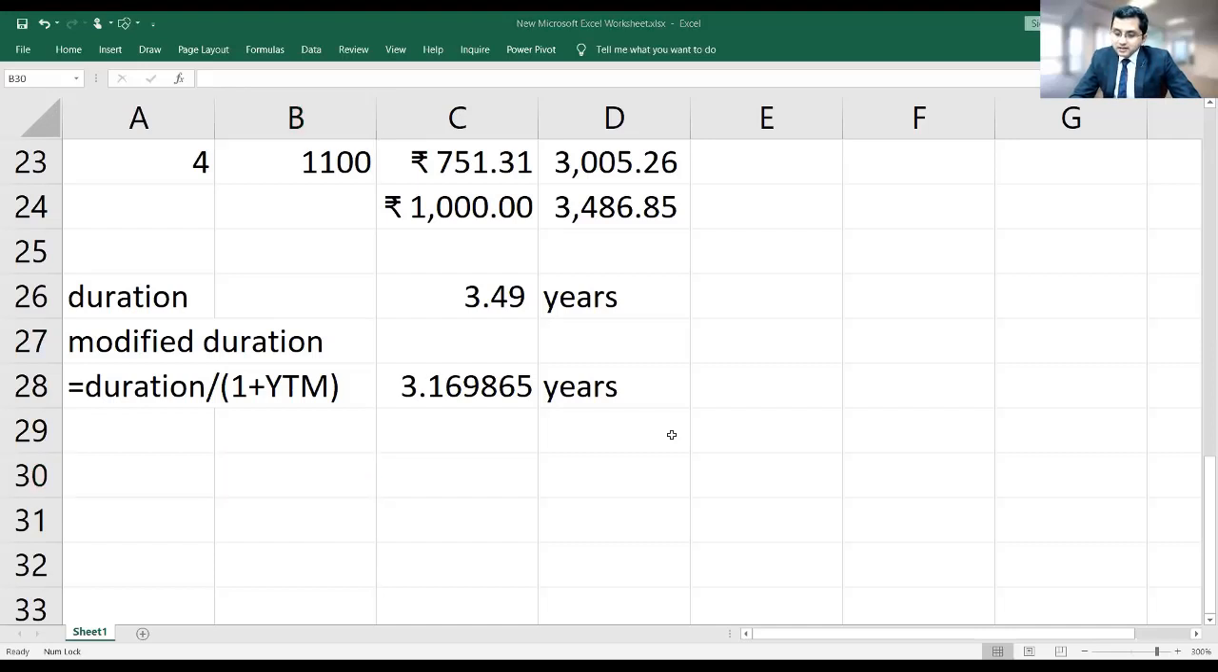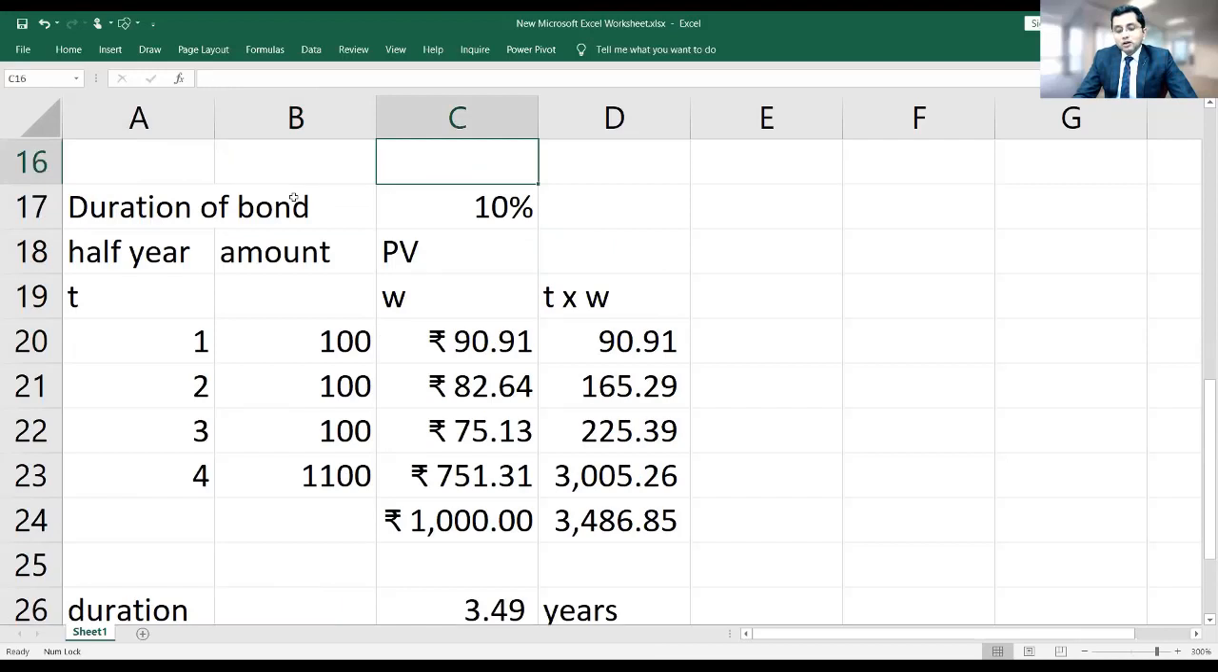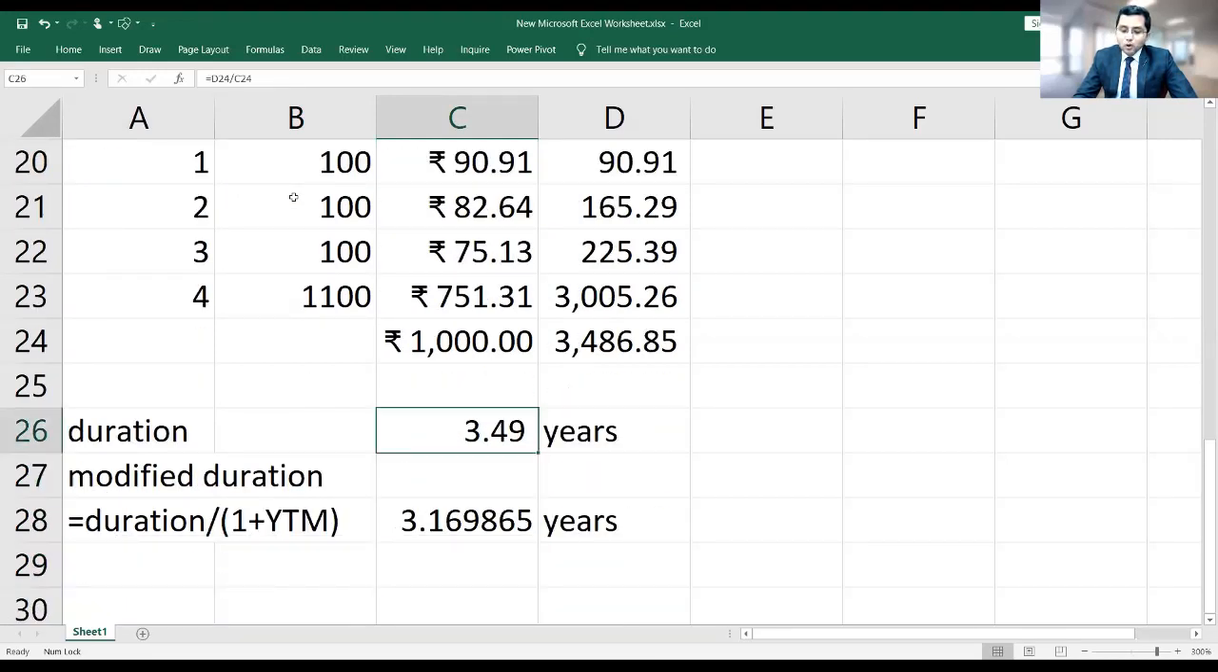Okay, Suresh Jain sir is asking about the calculation of modified duration when the period is semi-yearly or quarterly. It is very simple, sir. Say this is not a year, this is a half year. So half-yearly the company is paying 100 rupees. It means actually it is a 20% coupon rate, and YTM is also 20%, but for the half year it is 10%. So the whole process will remain the same.